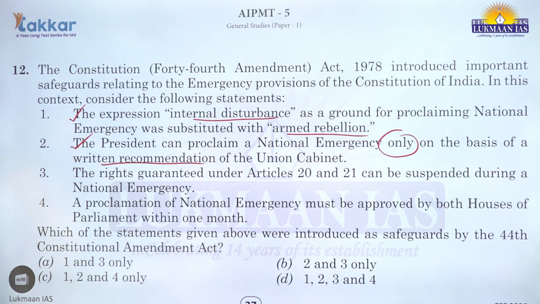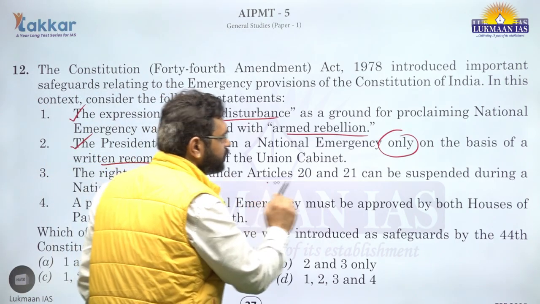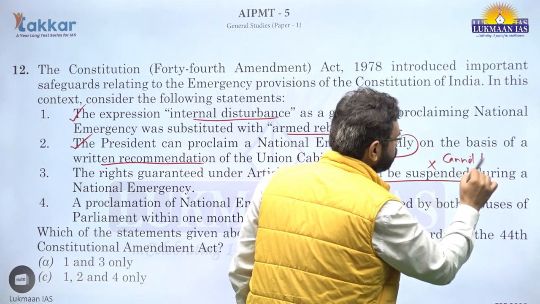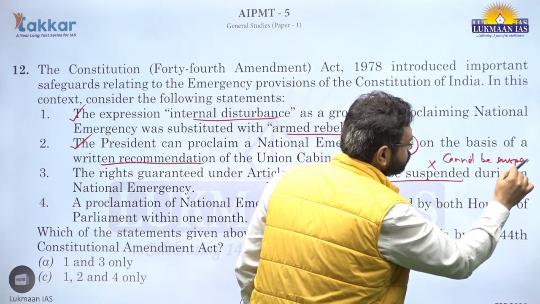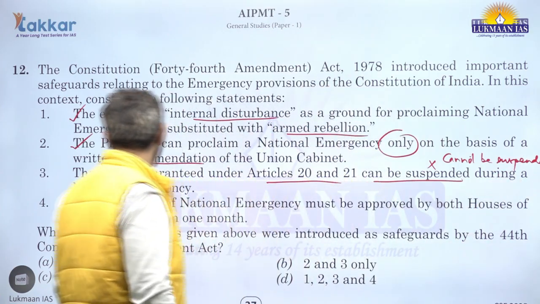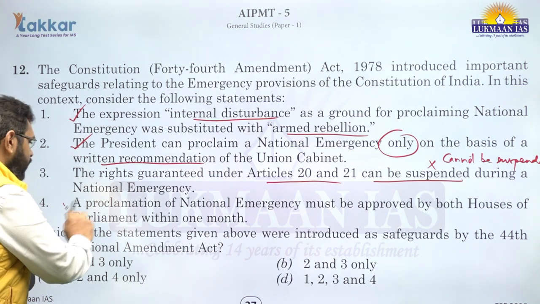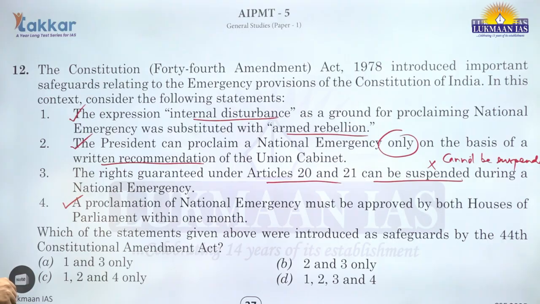The rights guaranteed under Article 20 and 21 can be suspended during the national emergency. Incorrect. Cannot be suspended. A proclamation of national emergency must be approved by both houses of parliament within 1 month. Correct. Which of the statements given above were introduced as safeguards by the 44th Constitutional Amendment Act? So 1, 2 and 4. The right option is option C. Next.